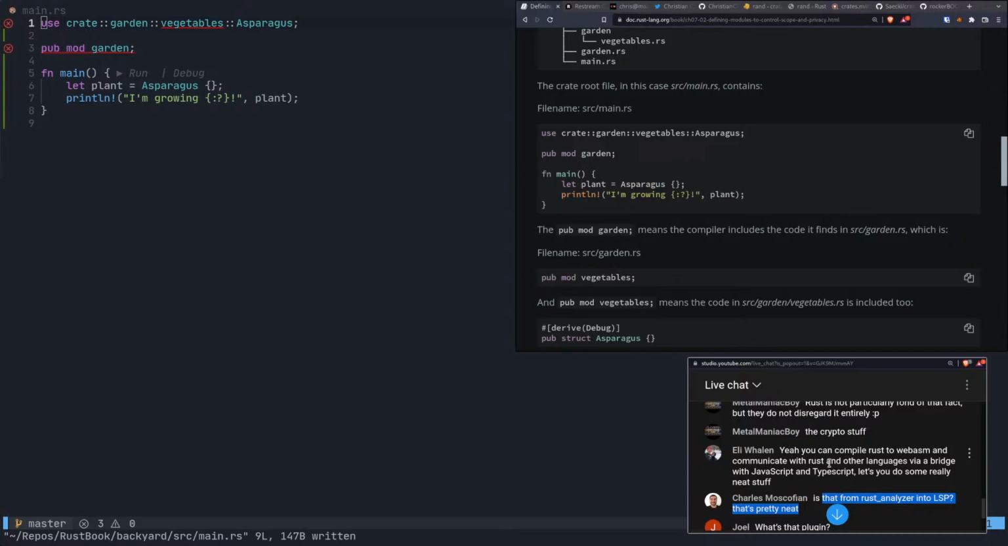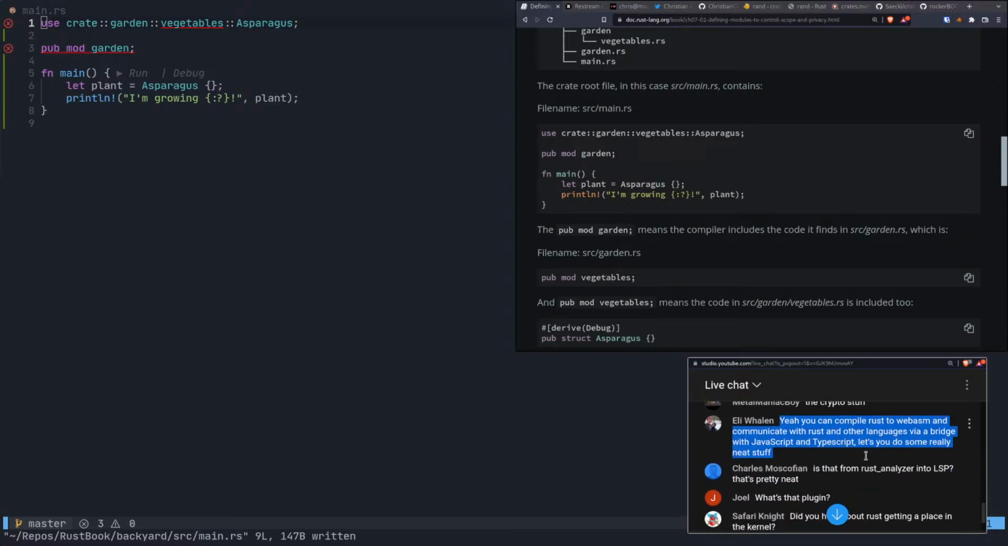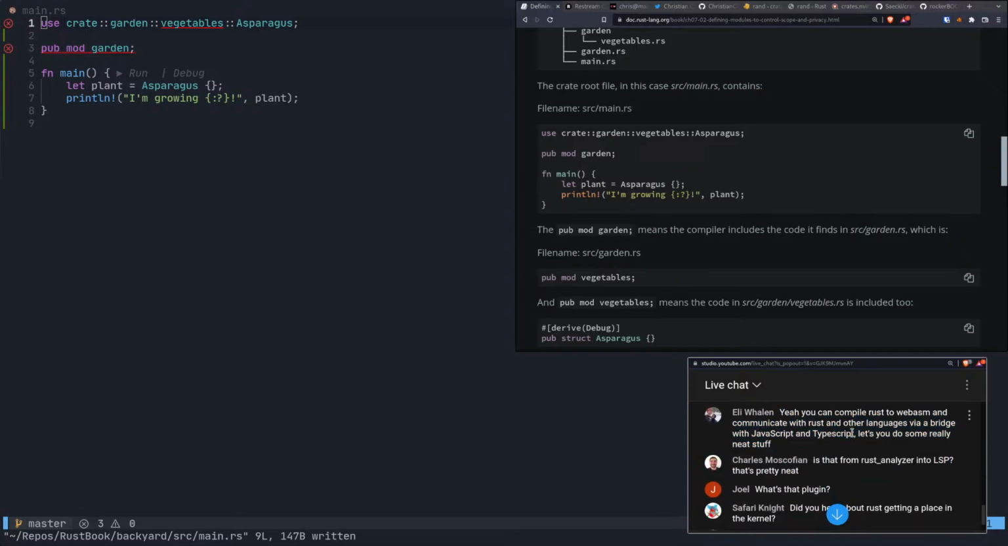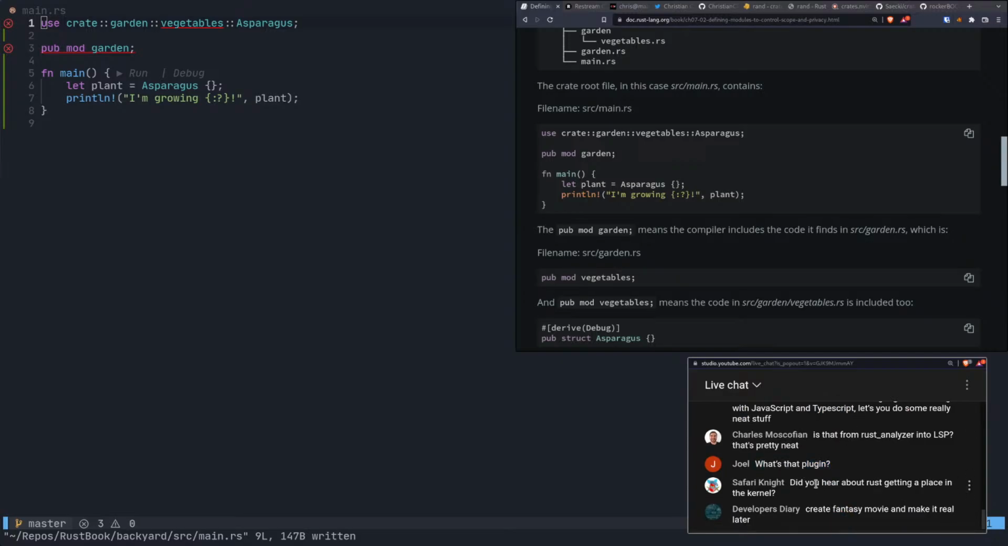You can compile Rust to WebAssembly and communicate with Rust and other languages via a bridge with JavaScript and TypeScript. Lets you do some neat stuff. Yeah, that sounds interesting. That's where I'd like to get to. Did you hear about Rust getting a place in the kernel? Yeah, I don't know how I feel about that. Rust is a great language and all, but this is the part about Rust that I personally don't like, which is this culty aspect and forcing Rust into every single situation and scenario. I don't know. Maybe I missed that.